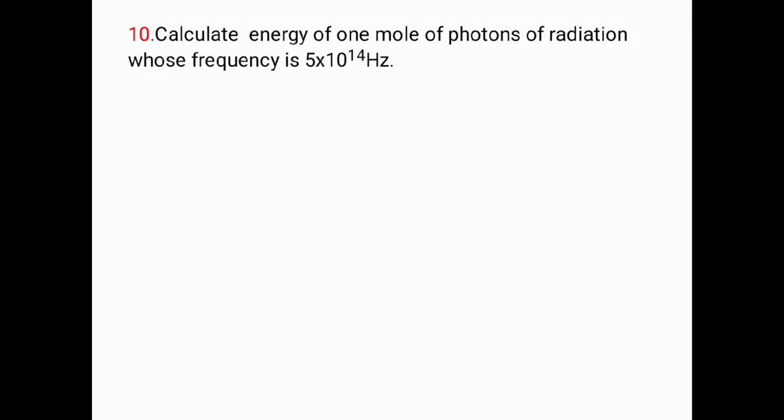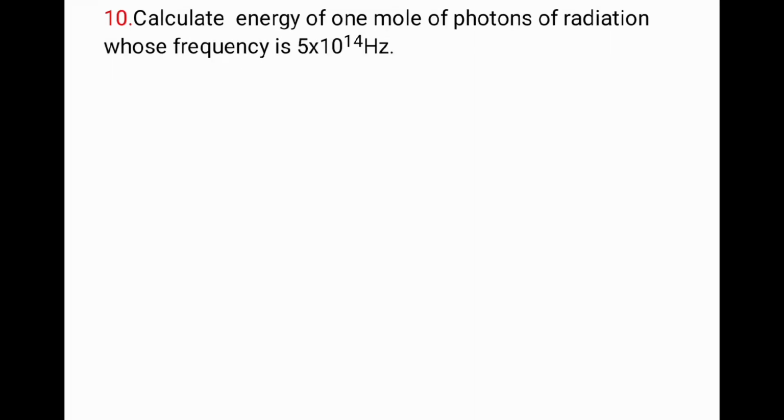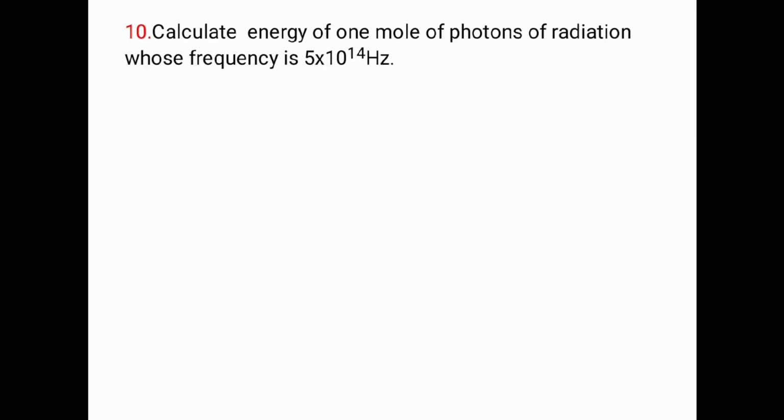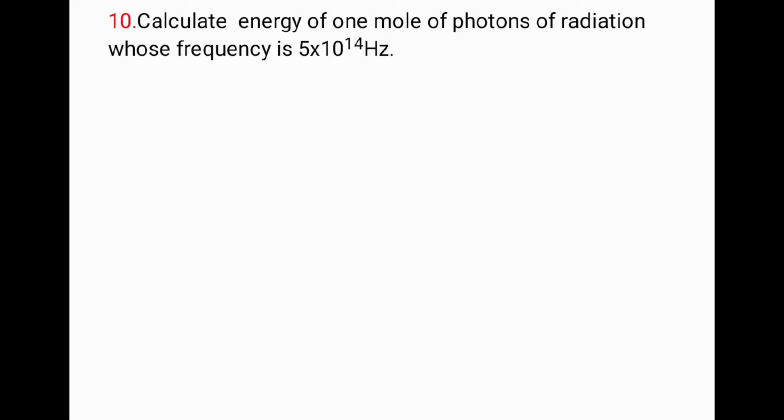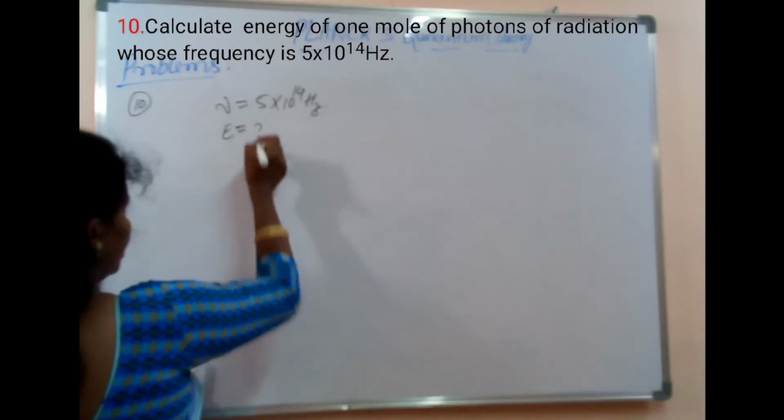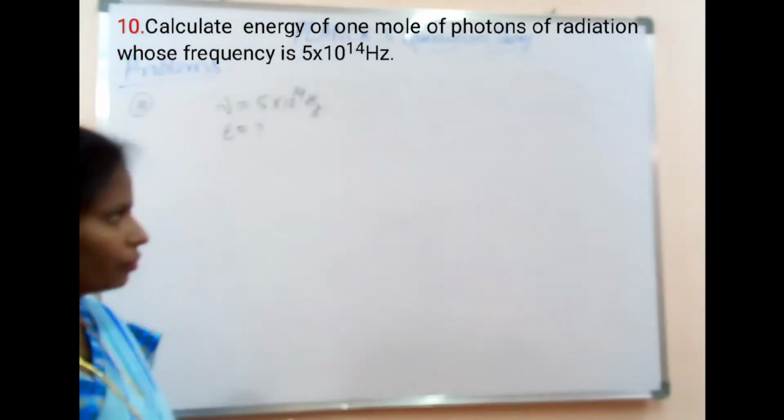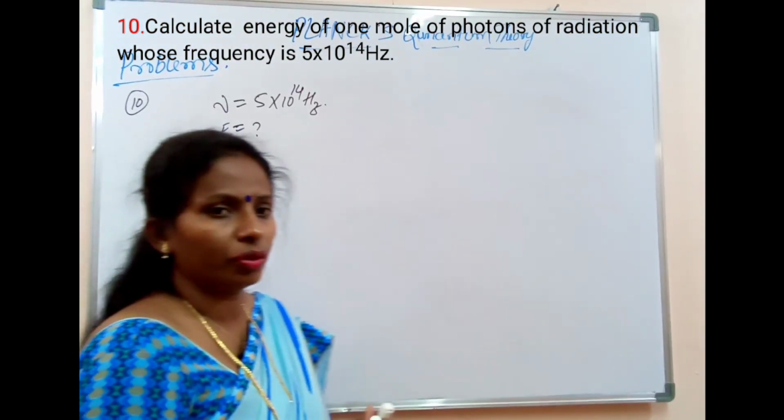Question number 10. Calculate energy of 1 mole of photons of radiation whose frequency is 5 into 10 to the power of 14 hertz. Nu is equal to 5 into 10 to the power of 14 hertz. We need to calculate energy of 1 mole of photons. So first we need to calculate energy of 1 photon.